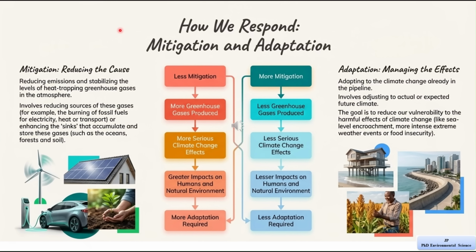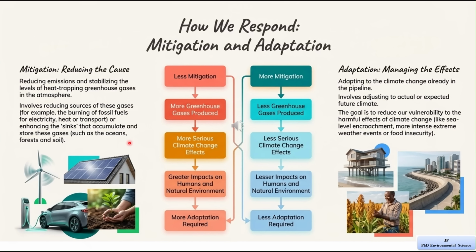In simple words, it means we try to reduce the amount of greenhouse gases into the atmosphere. The slide explains that this involves reducing emissions and stabilizing the levels of heat trapping gases, and this can be done in two main ways. One way is to reduce the sources of these gases. For example, we can reduce the burning of fossil fuels for electricity, transport, and heating. Using renewable energy like solar and wind power is a good example of this.